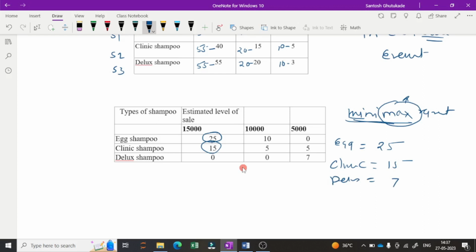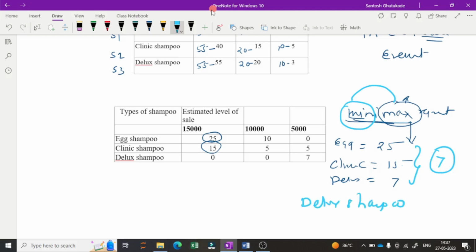So these are the values we have calculated, 25, 15 and 7. Now in these maxima we look for the minimum value. The minimum is 7, so we are selecting deluxe shampoo by using the minimax regret criteria.